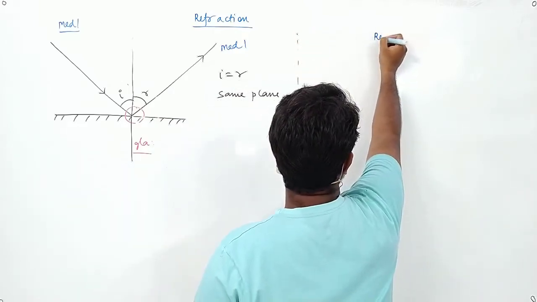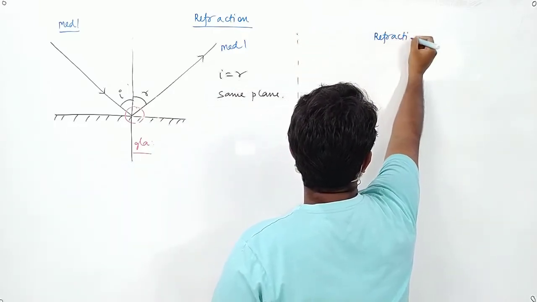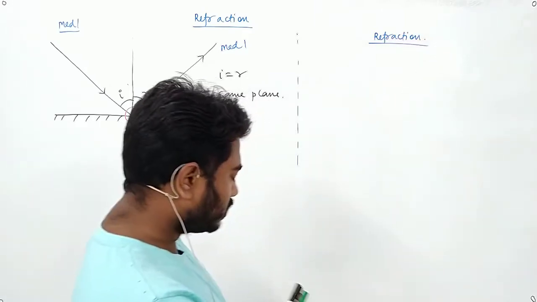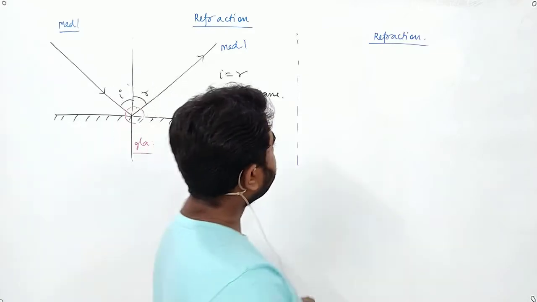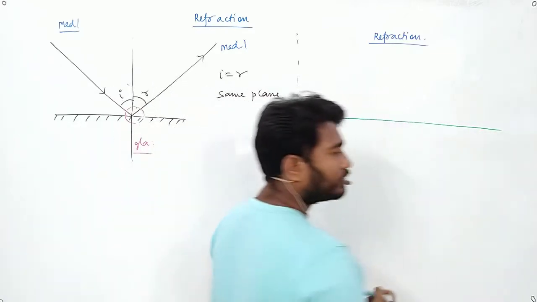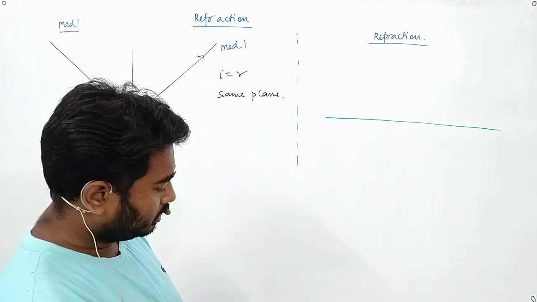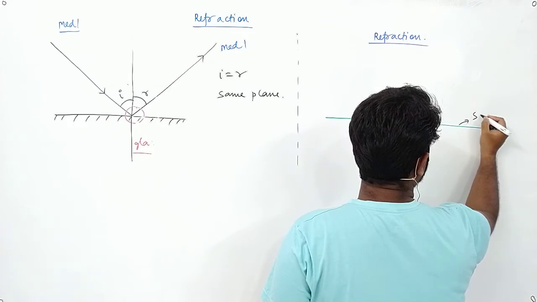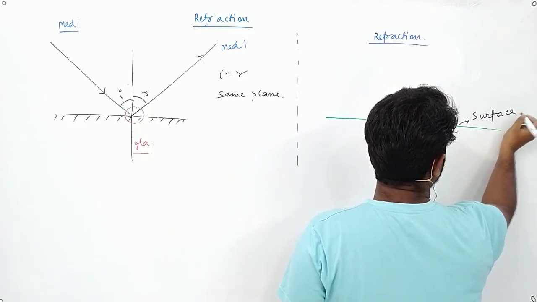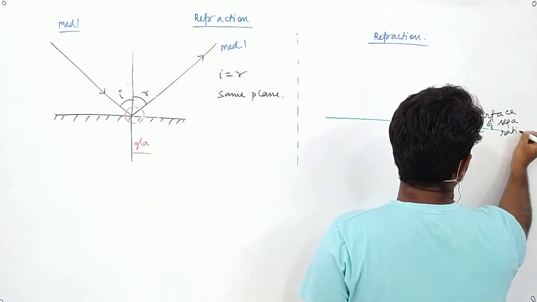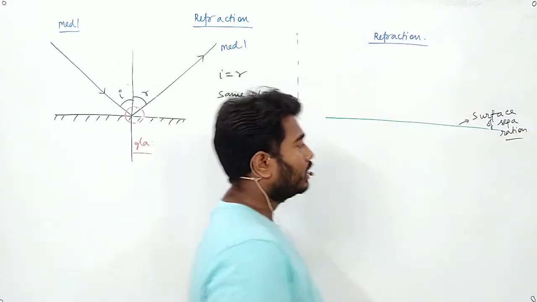This is refraction. Now what happens in refraction? Suppose you have a surface of separation. This is known as a surface of separation. Now what is a surface of separation?